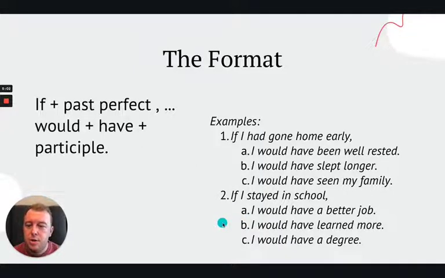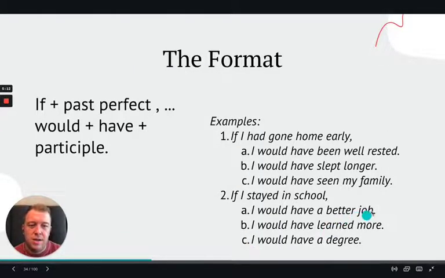Again, I imagine, okay, if I stayed in school, if I didn't leave school, what things could have gone differently for me? I came up with 3 ones here. I could have a better job, I could have learned more, and I could have earned a degree. Okay, so let's take a look at those 3.